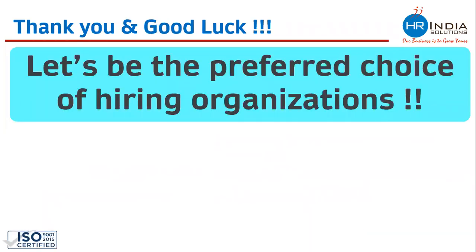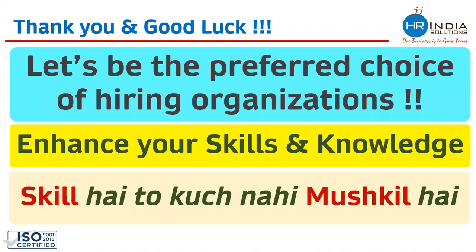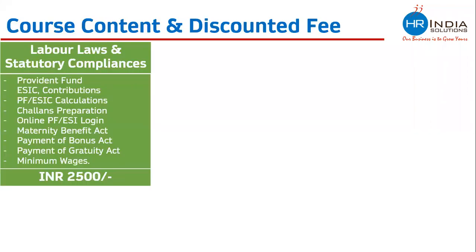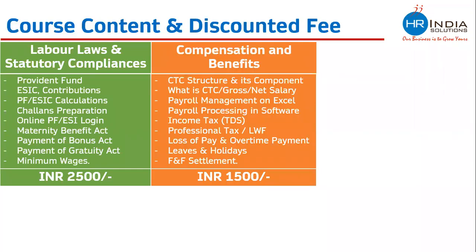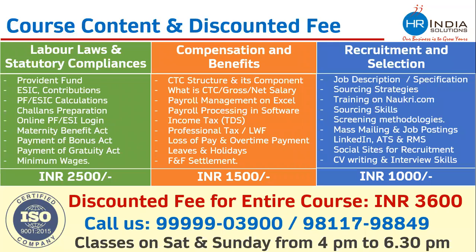So let me thank you for your time and enhance your skills and knowledge. This is the punchline of the Delhi government, which says "skill hai to kuch nahi mushkil hai." Let me share your course content and the fee details. There are three modules: labor laws and statutory compliance is the first module. Second is compensation and benefit. Third is recruitment and selection. If you add the individual fees of these modules, the fee would be somewhere around 5,000, but a discounted fee of 3,600 is there. The entire course can be done at a nominal fee of 3,600.